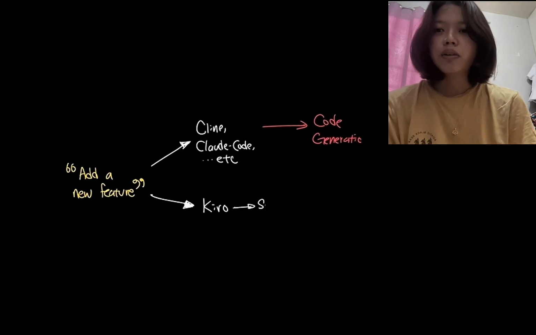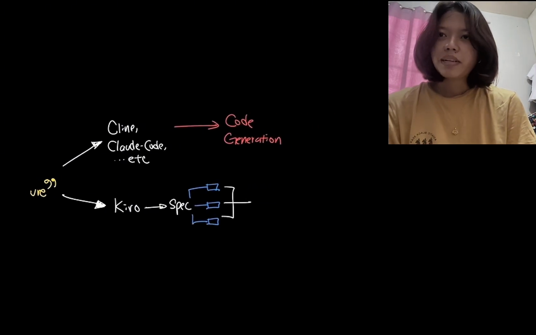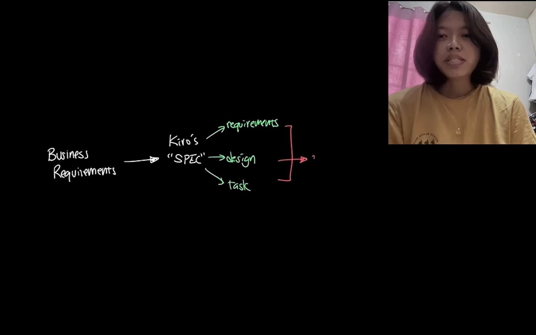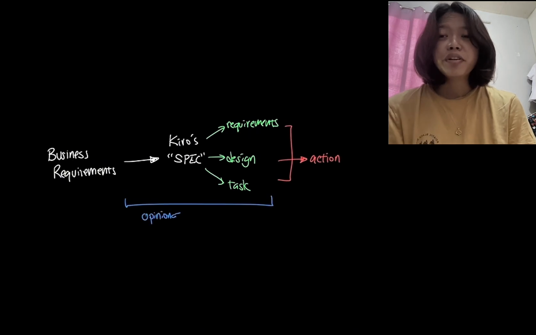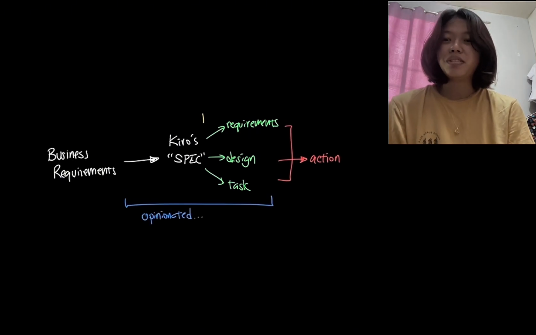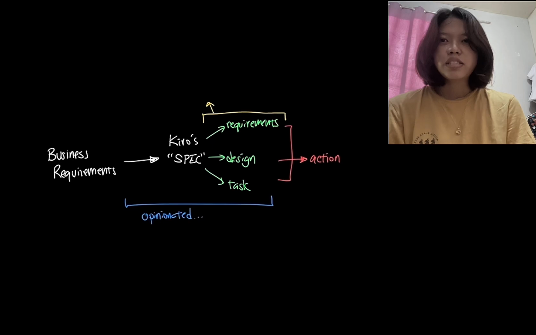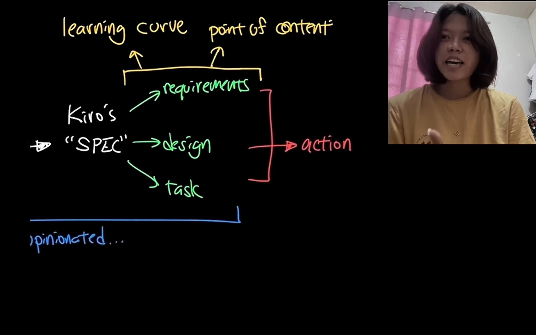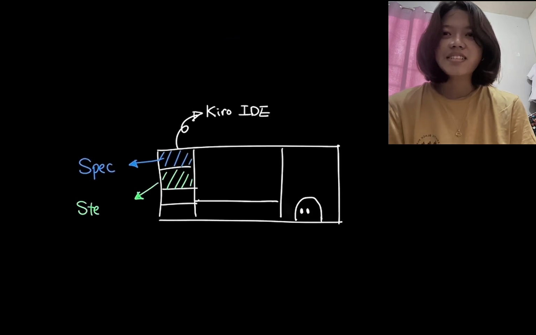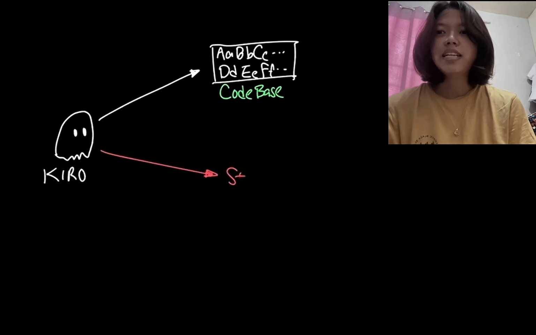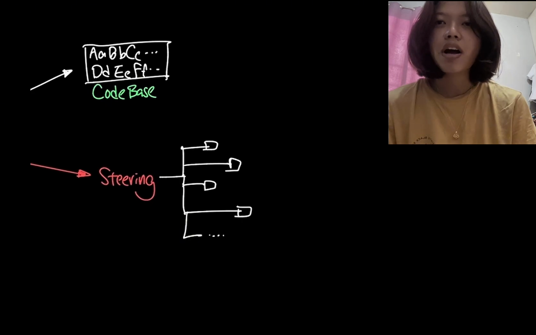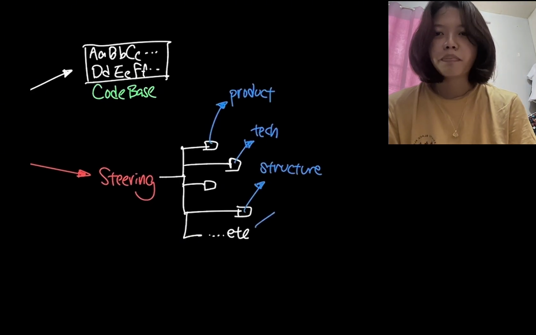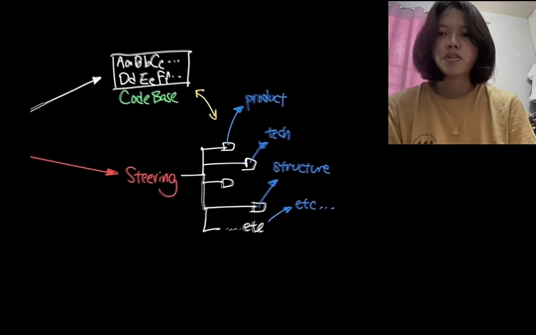If you're used to other tools like Cline and Claude Code, coding agents typically take the driver's seat on the coding part. But with Spec, Kiro is a bit more greedy on how it wants to translate your business requirements into a formalized document that it knows how to work on. And this design choice is not necessarily a bad thing, but anytime you make an opinionated stance on how things should be done, it adds a bit of a learning curve and a point of contention for users.